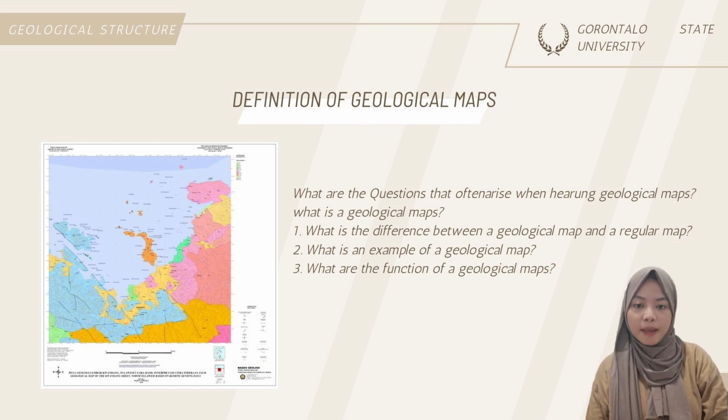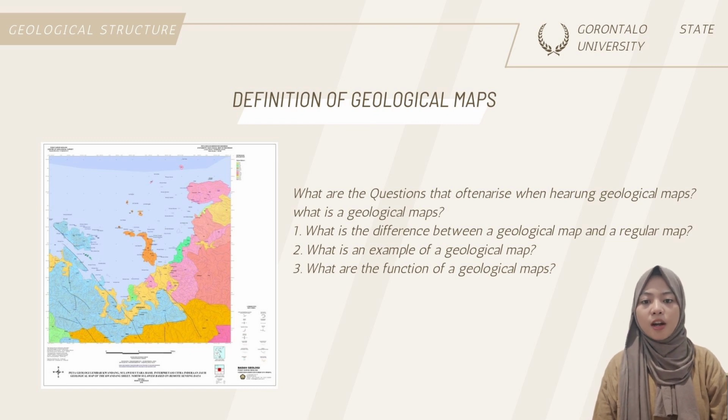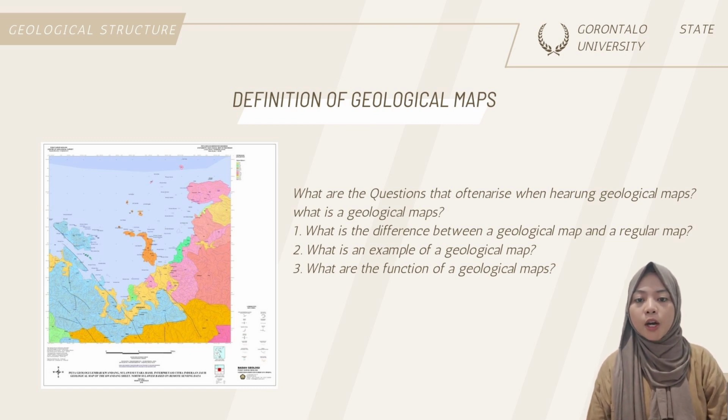Definition of geological maps. According to Moa Sally, in 2020, a geological map is a map that provides an overview of the overall distribution and arrangement of rock bearing units, colored symbols, lines, and other signs.